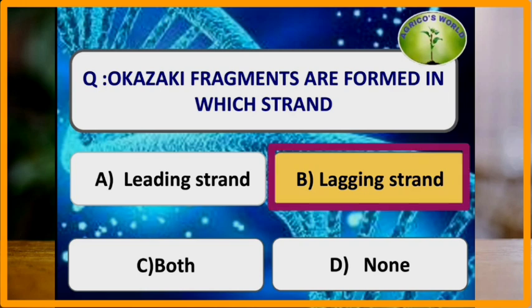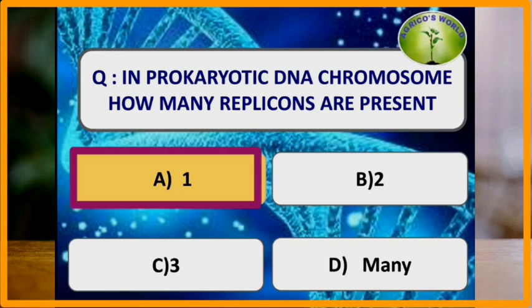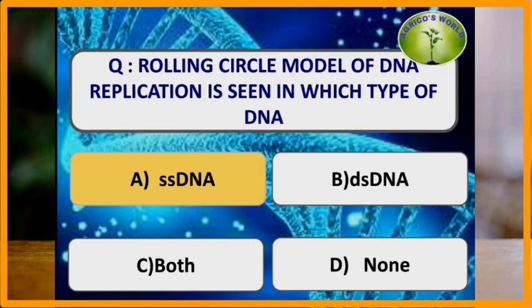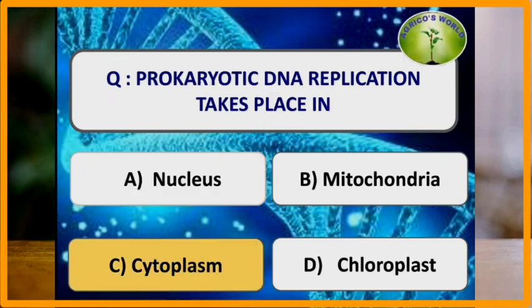Okazaki fragments are formed in the lagging strand, where it requires primers at each and every position of the fragment. In prokaryotic DNA chromosome, how many replicons are present? In prokaryotic DNA chromosome, only one replicon is present. Rolling circular model of DNA replication is seen in which type of DNA? The rolling circle model of DNA replication was proposed by Gilbert and Dressler, and it is seen in single-stranded DNA.